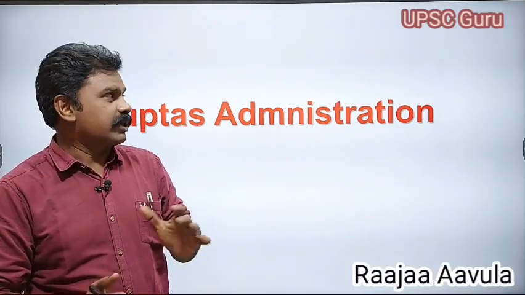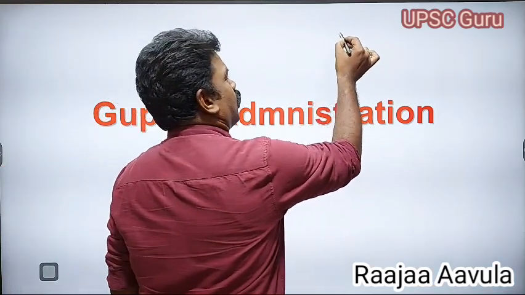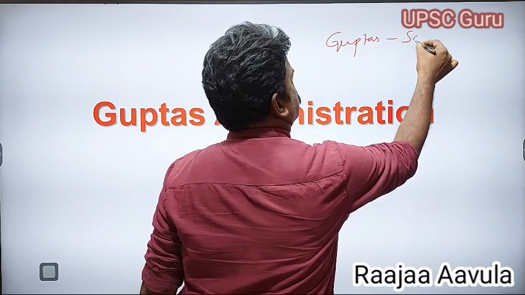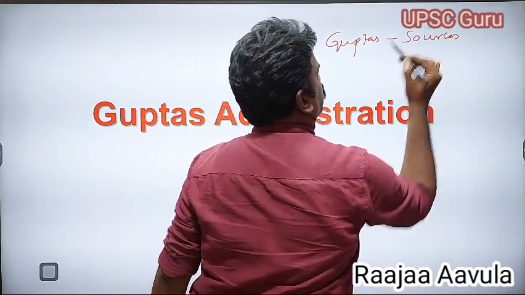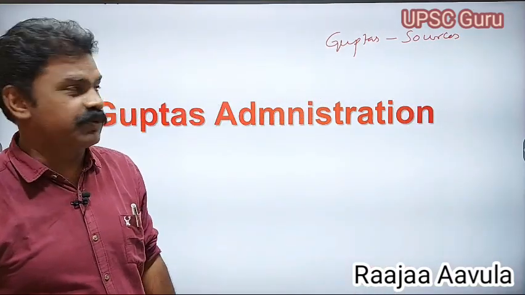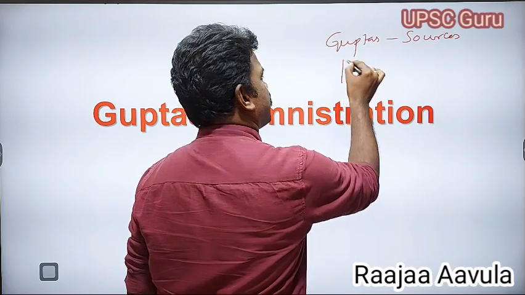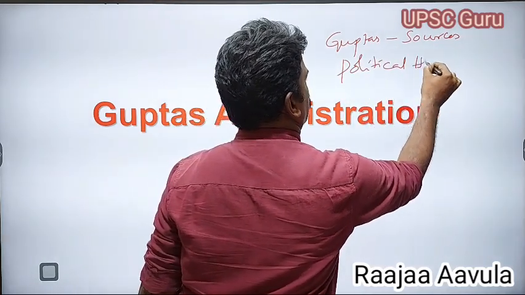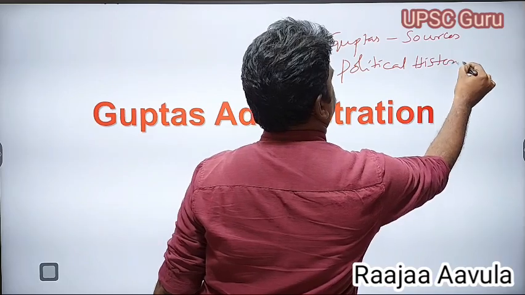Videos in the part of the Guptas of ancient Indian history. In the last videos we discussed the sources of the Guptas, and also the political history of the Guptas, which is completed.